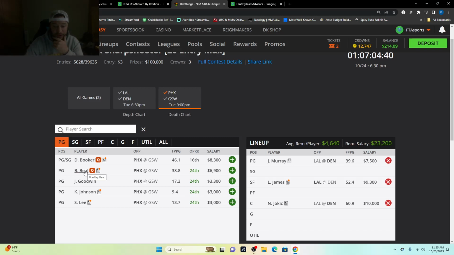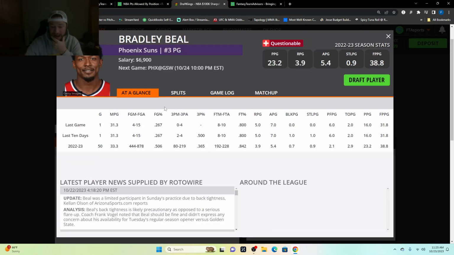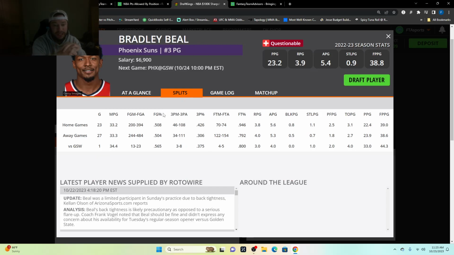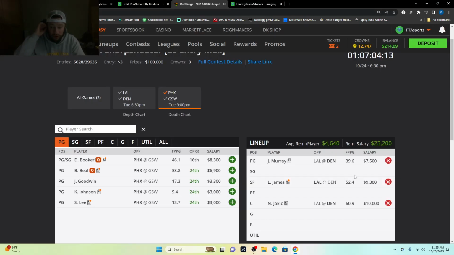Obviously, Bradley Beal, I don't really know what we're going to get out of him. Splits-wise, only played Golden State once last year, averaged 34.4 minutes in that game, made 3 of 8, so he's shooting the ball. He was trying for 3-pointers a ton. So we were looking for this, and that's exactly kind of what we have. 6,900 is a little bit cheaper option, depending if you want to go with LeBron James, depending if you want to go with Jokic.